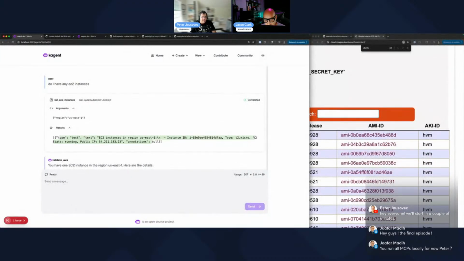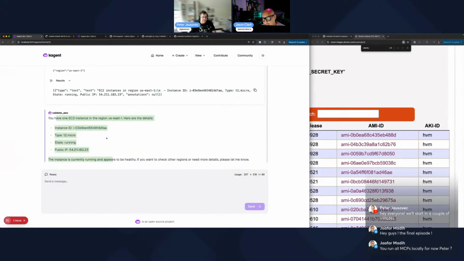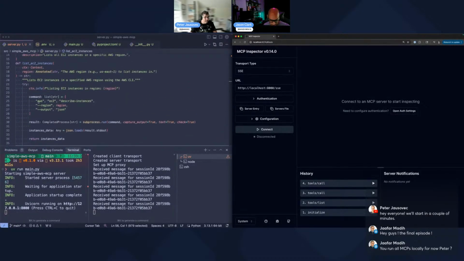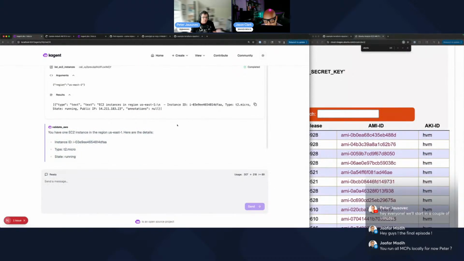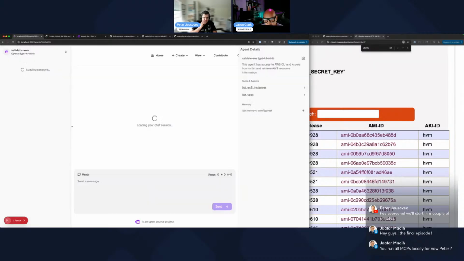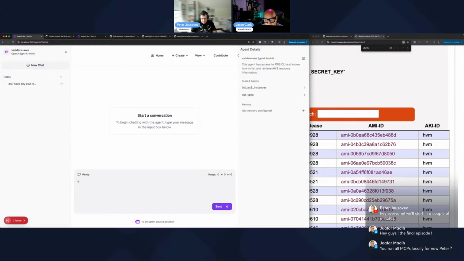This one already gave us a response, a curated summary, if you will. It says you have one instance. So what I'm doing right now is I'll just return whatever the AWS EC2 describe instances returns. That one will be more verbose. That's what I'm trying to say. So let's try again and say, what's the state of my EC2 instances?